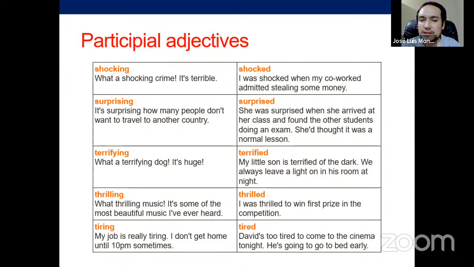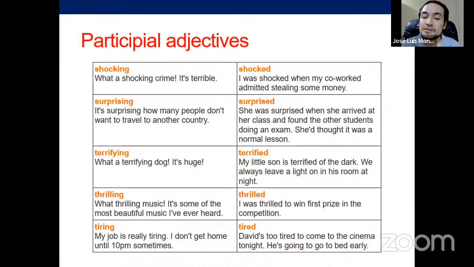Terrifying. And yes, we also got that, terrifying, and thrilling. Thrilling: what a thrilling music. It's some of the most beautiful music I've ever heard. And thrilled: I was thrilled to win first prize in the competition. Very excited about something in specific. And tiring. It's not as common as using tired, but of course we can also use tiring to describe something that produces you to be tired.